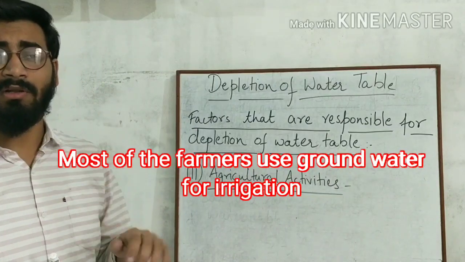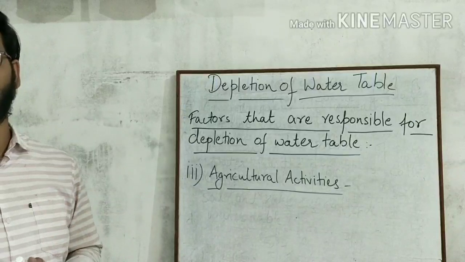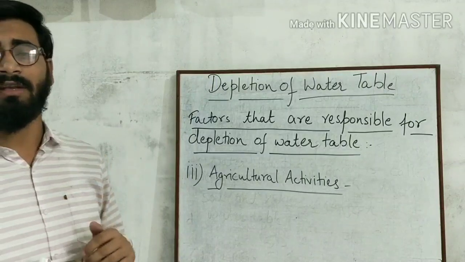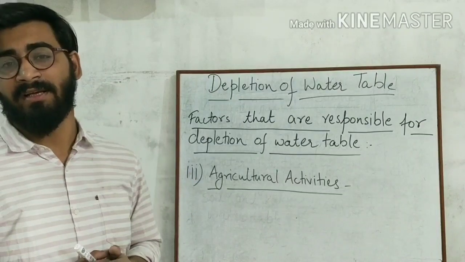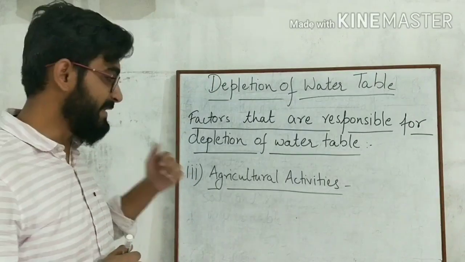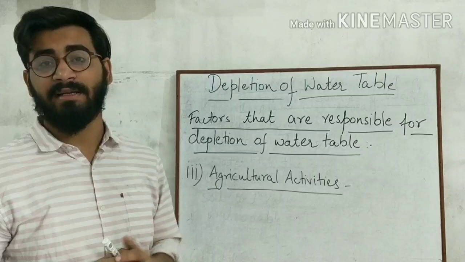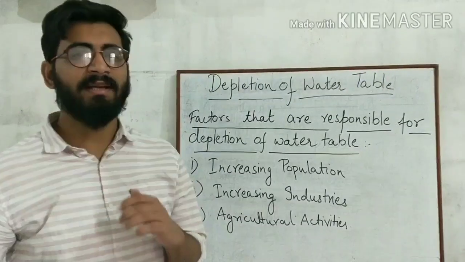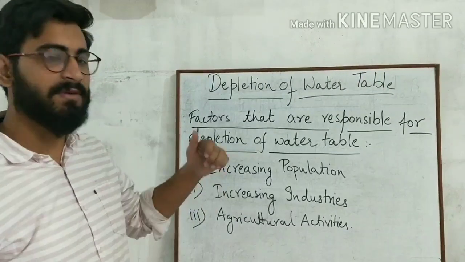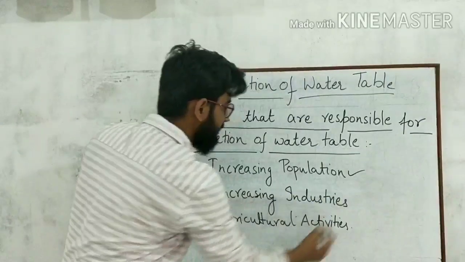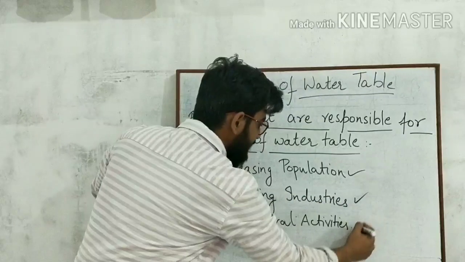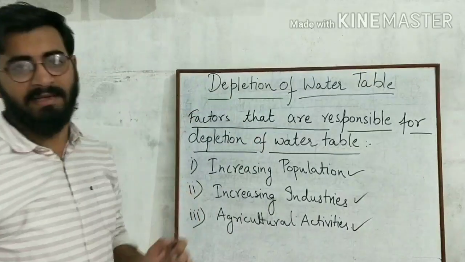And as you all know, population is increasing day by day. So population pressure on agriculture forces increasing use of groundwater day by day. So this also results in depletion of water table. Understood? So what are the factors that we have discussed responsible for depletion of water table? Yes, increasing population, increasing industries and agricultural activities.